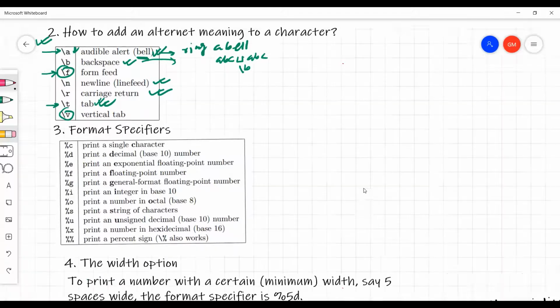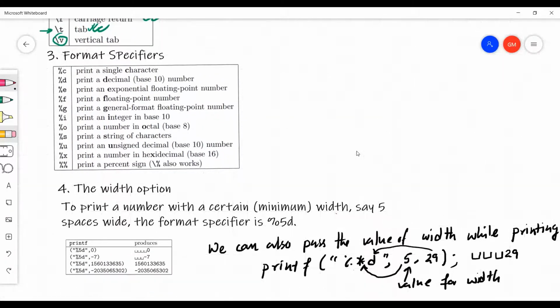Format specifier is already covered. There are a couple more format specifiers that we can use. %o, you can use to print a number in octal format. You can use %x to print a number in hexadecimal format, base 16, and this is base 8. So let me show this thing. %d means base 10 decimal number.